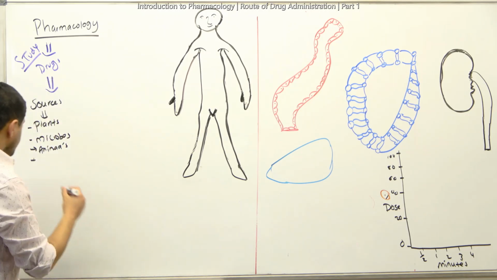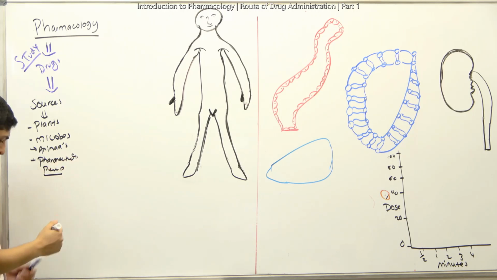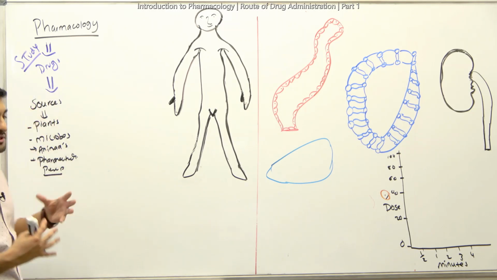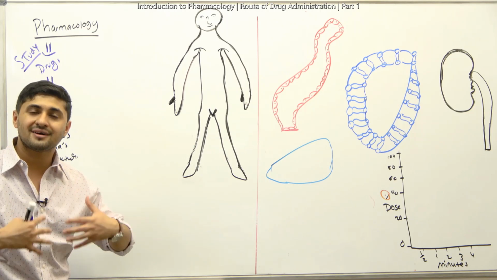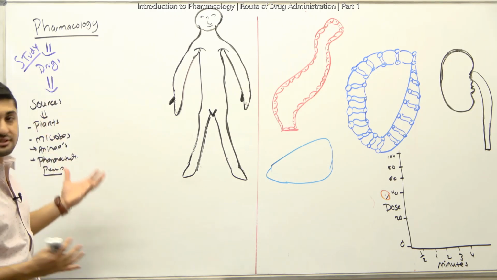So these are usually the sources of drugs, and all of them have chemical properties that somehow affect our life processes. That's what drugs are.